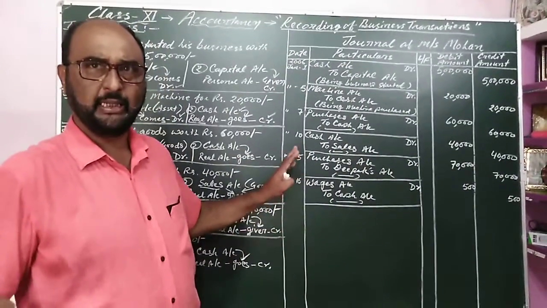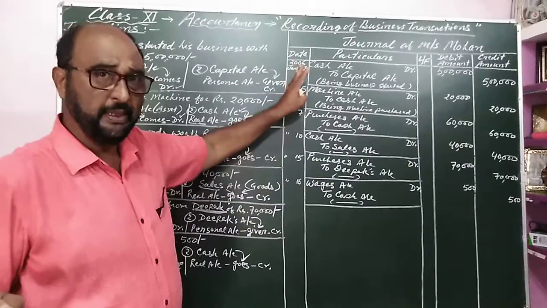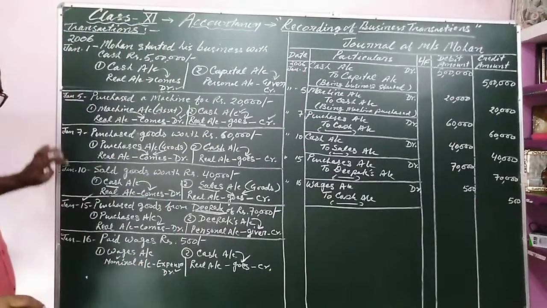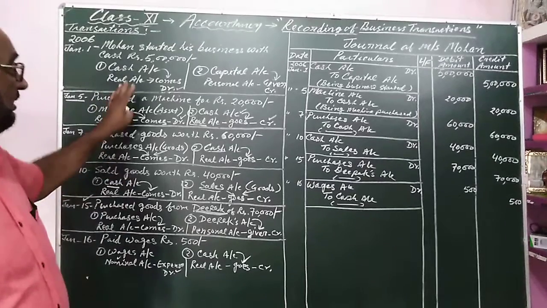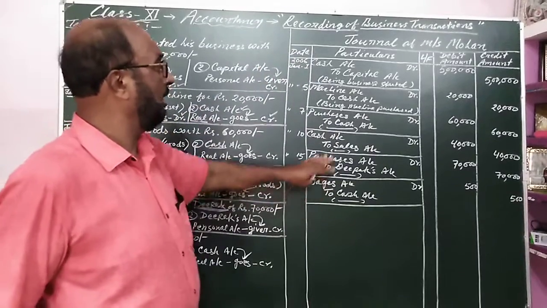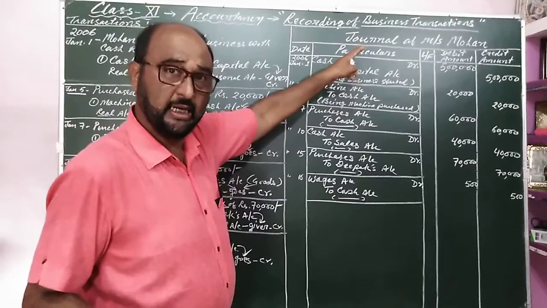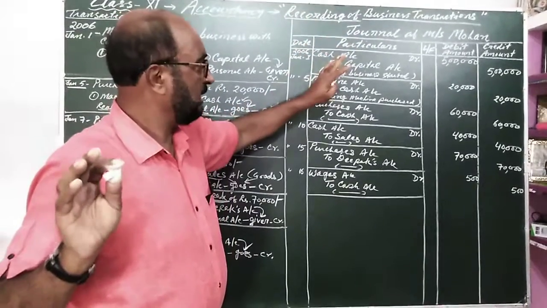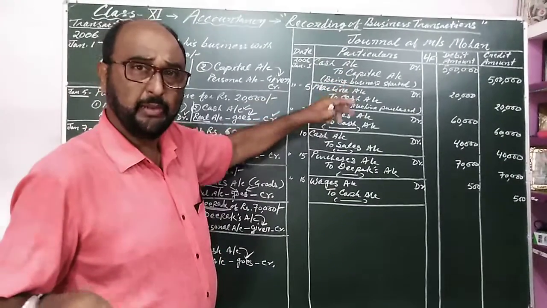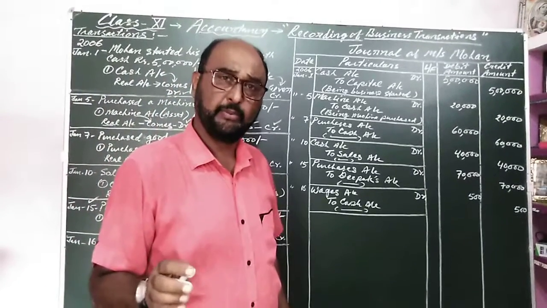My dear student, this is enough in this chapter. In this topic, you see the transactions 1, 2, 3, 4, 5, 6 transactions I have written, and it is recorded in the first book that is called journal. So just learn the rules and try to record, make the proper proforma and record the different transactions. Take full help of the book, my dear.